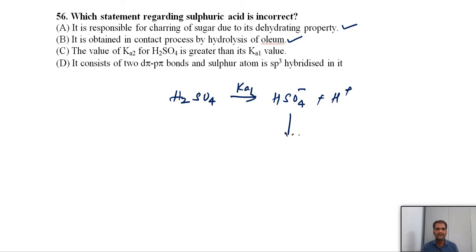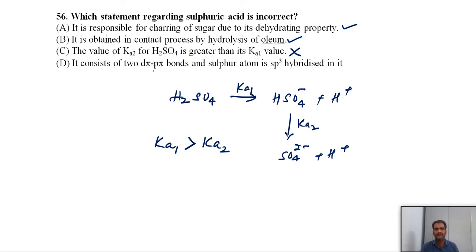Again this HSO4 minus further dissociates into SO4 2 minus and releases H plus, with the acid dissociation constant Ka2. But always the Ka1 value is greater than Ka2. Here they say the Ka2 value is greater than Ka1. This is not correct. Actually, Ka1 is greater than Ka2, so H2SO4 is a stronger acid than HSO4 minus. This is not a correct statement.